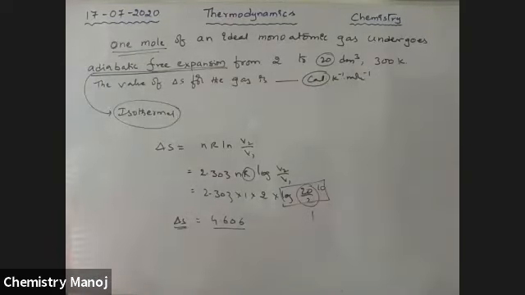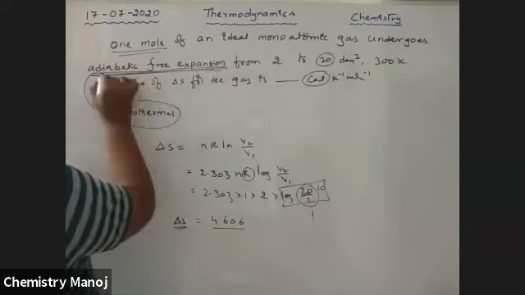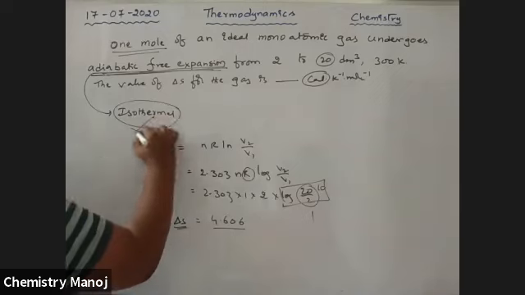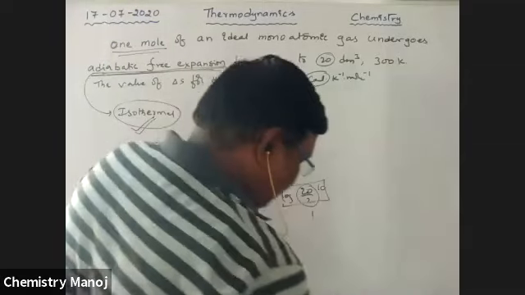So I'm choosing this problem for explaining this point. Whenever there is free expansion, adiabatic free expansion, automatically we consider the isothermal case. So for the isothermal case, delta S is equal to this, and this is the way to calculate the problem. Okay. Next one.